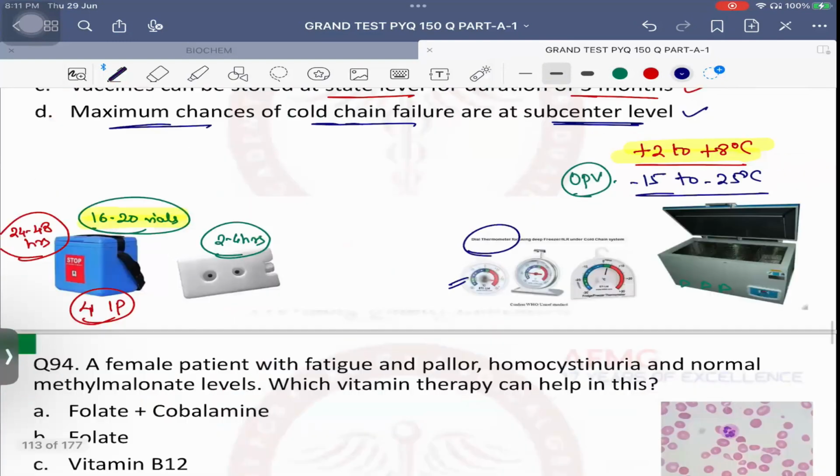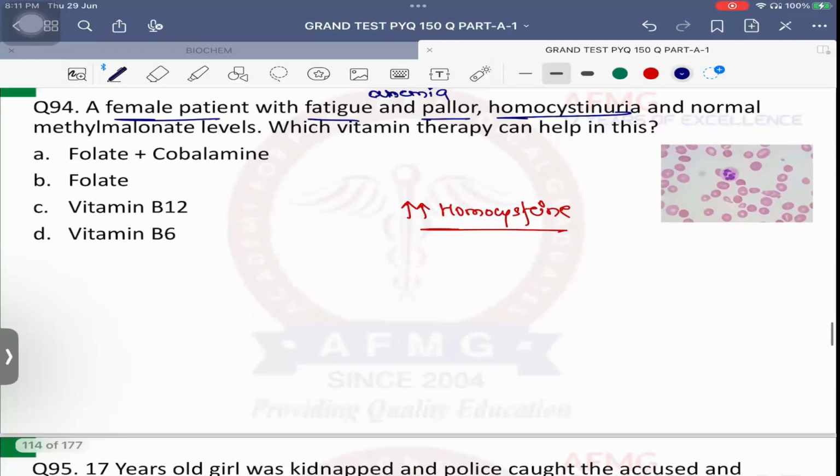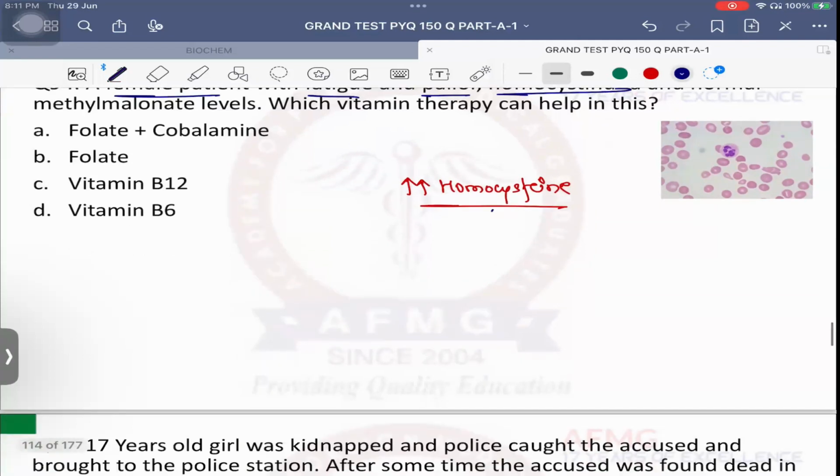Question number 94. A female patient with fatigue and pallor suggestive of anemia, along with homocystinuria, that is, homocysteine has been excreted out in urine. That means what are the levels of homocysteine in that patient's body, more or less? Definitely there are more levels of homocysteine. Excess level of homocysteine is suggestive of which vitamin deficiency? Anybody? Vitamin B9, that is folic acid, and vitamin B12, that is cobalamin.